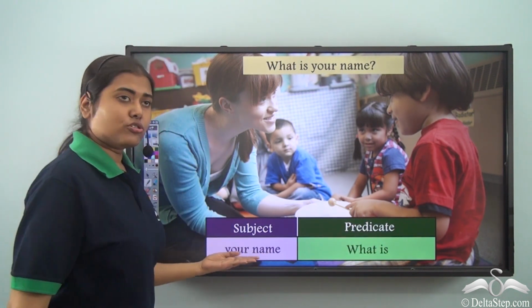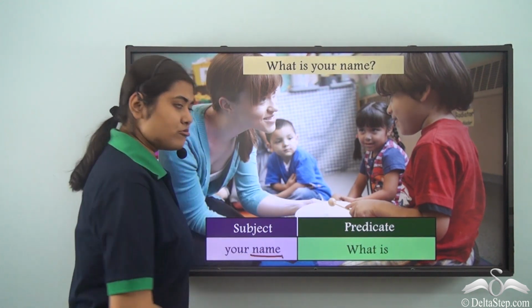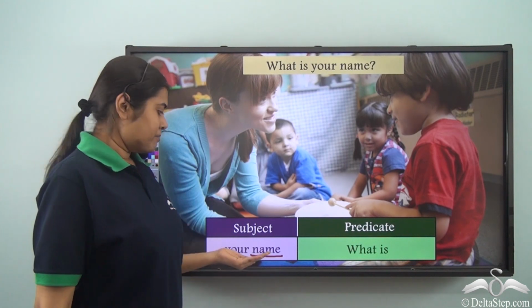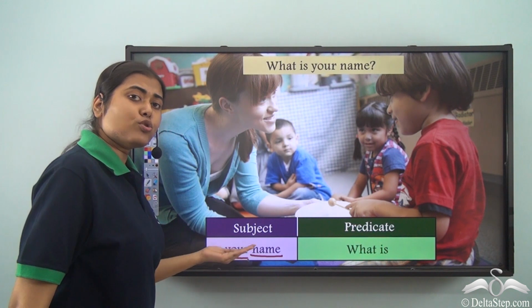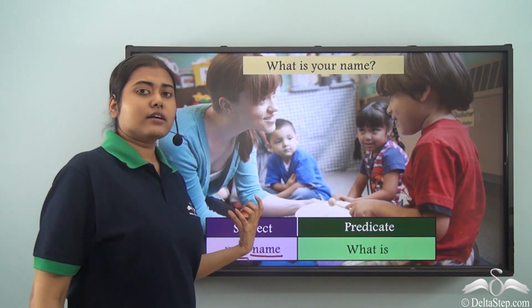Now, also note, it's not just the name, not just this noun name, but also this possessive adjective your, because it's not just anybody's name. It is about whose name? It's your name. So, your name is the subject.